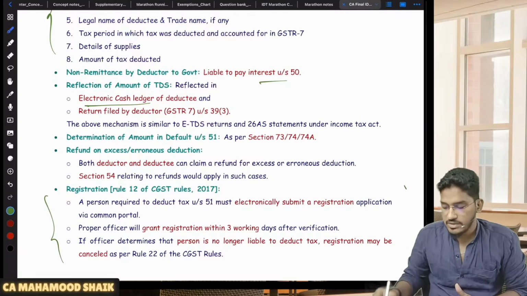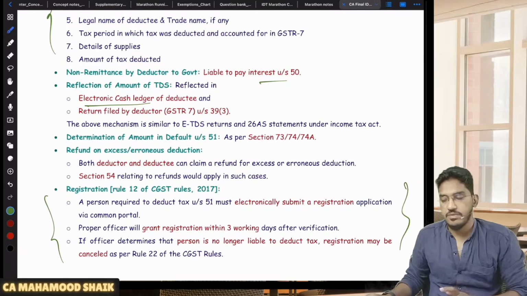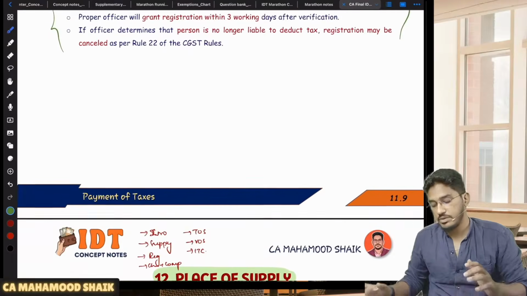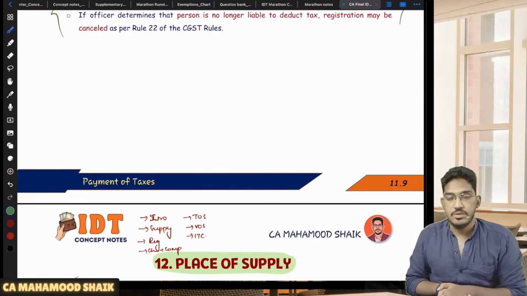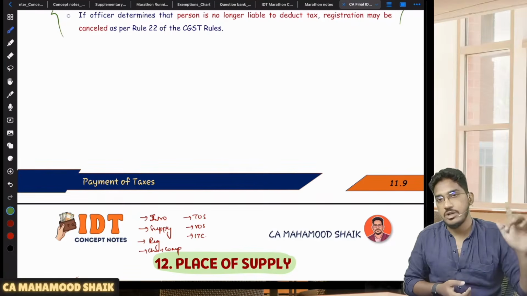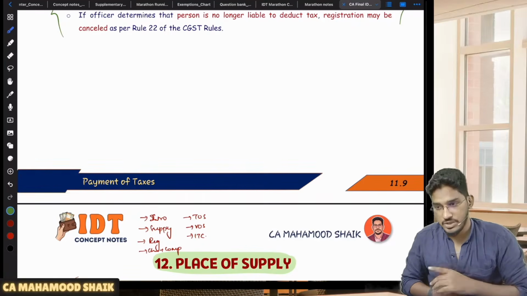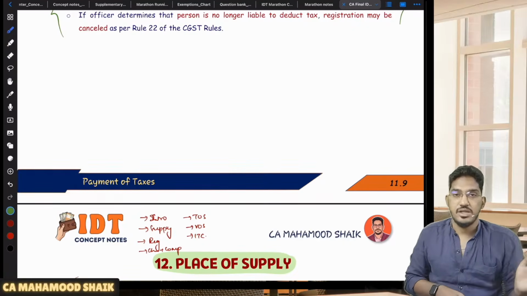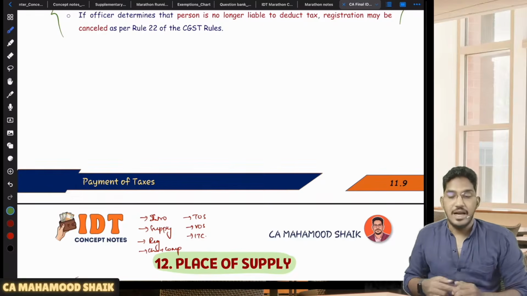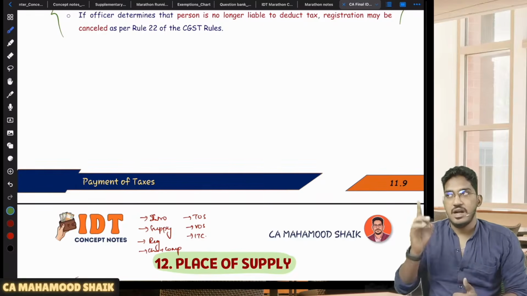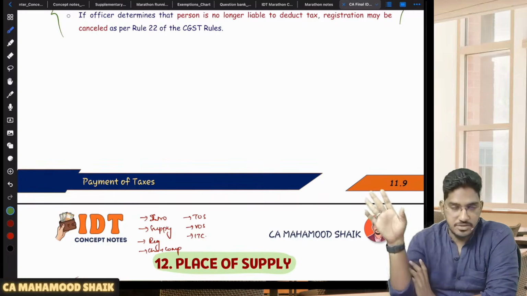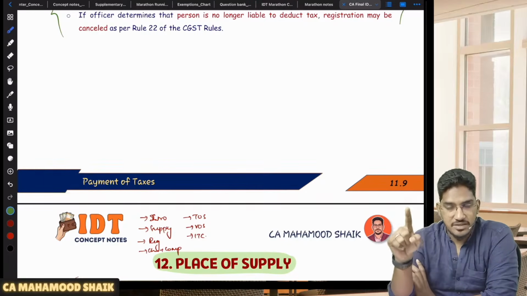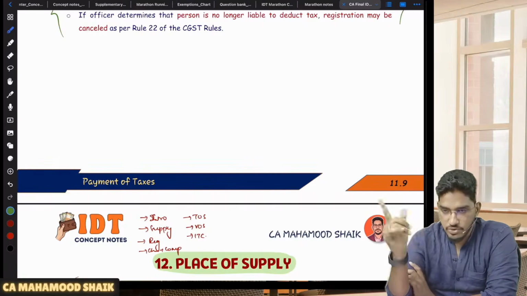And this TDS deductor is required to obtain separate registration. If you remember the discussion under section number 24, the persons who are liable for compulsory registration, we have seen that there are some categories of persons who are liable to get compulsorily registered. In that, one such person is whoever is required to deduct TDS under section number 51. And the TDS registration is a separate registration. TDS deductor's registration is a separate registration apart from the usual registration.